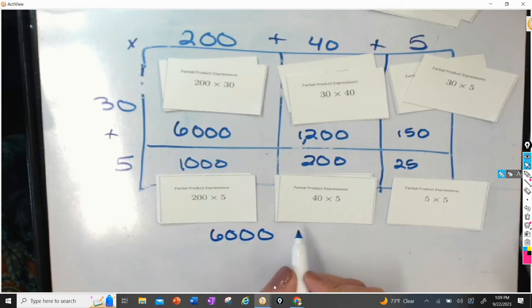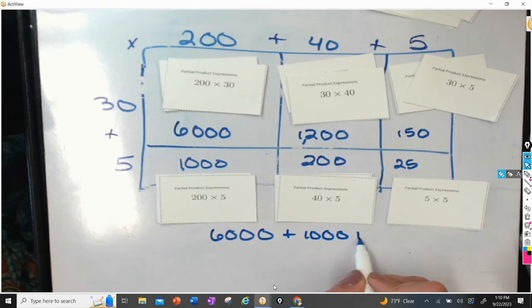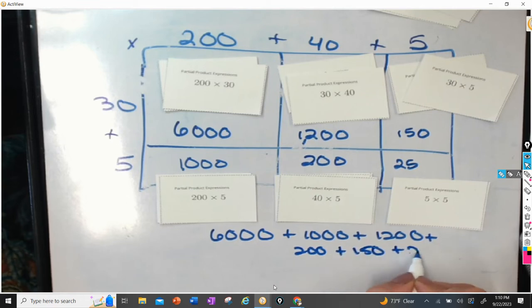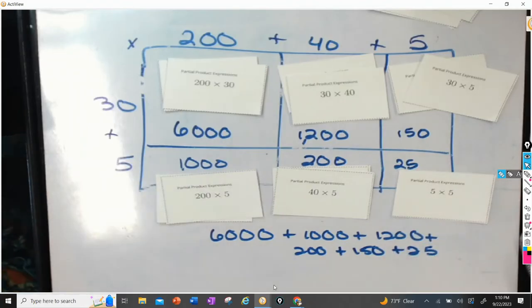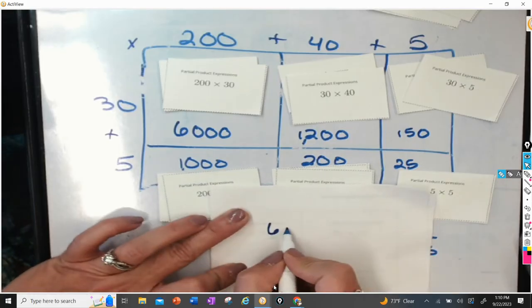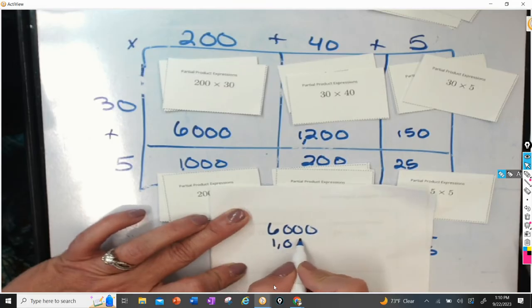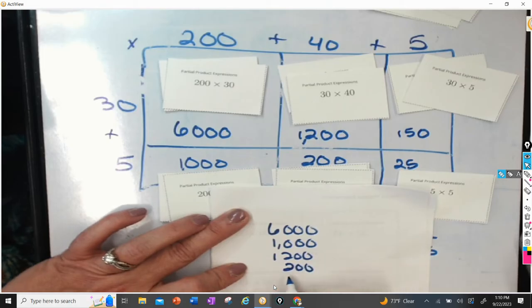Now all I have to do is add all of these numbers up, right? 6,000 plus 1,000 plus 1,200 plus 200 plus 150 plus 25. All right, so for me to do that, I really like to write it out so that they're stacked up and I know what place value goes with what place value. So that's what I'm going to do on this page. 6,000 plus 1,000 plus 1,200 plus 200 plus 150 plus 25.